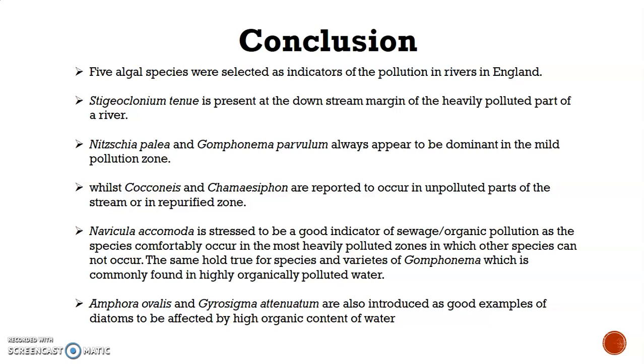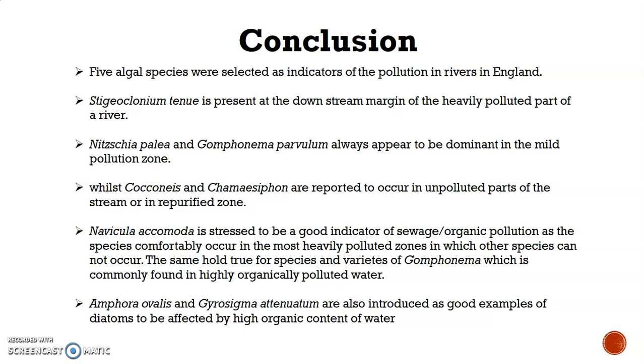In the conclusion, 5 algae species were selected as indicators of pollution in rivers in England. Stigeoclonium tenue is present at the downstream margin of the heavily polluted part of the river. Nitzschia palea and Gomphonema parvulum always appear to be dominant in the mildly polluted zone, while Cocconeis and Cymbella are reported to occur in the unpolluted part of the stream or in the rhithron zone.